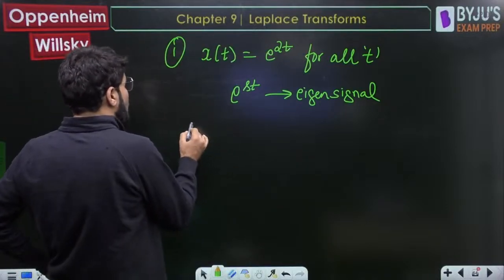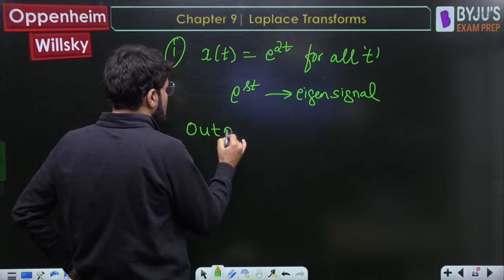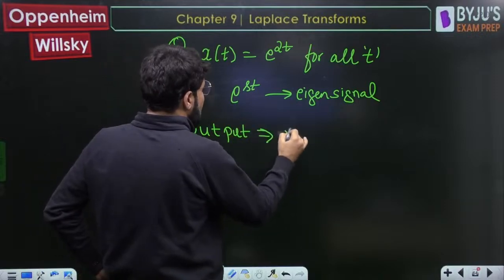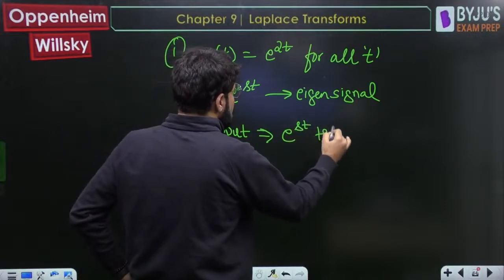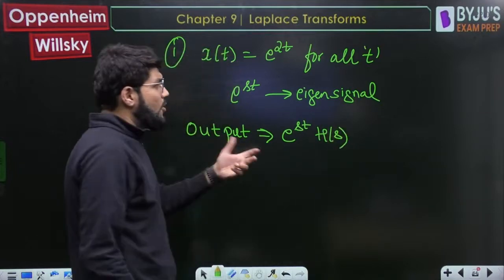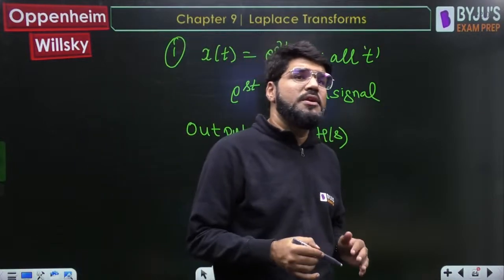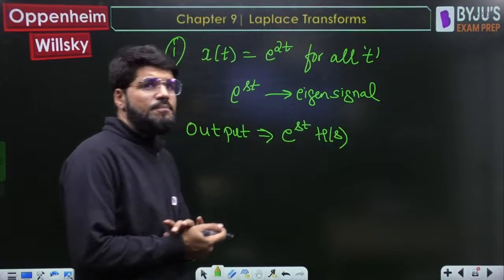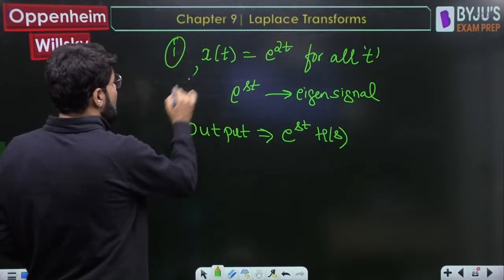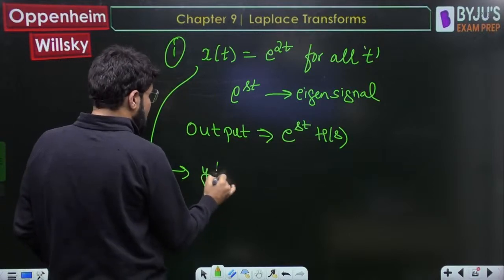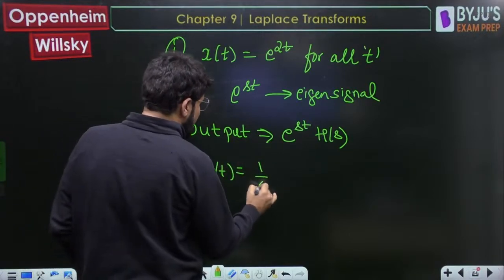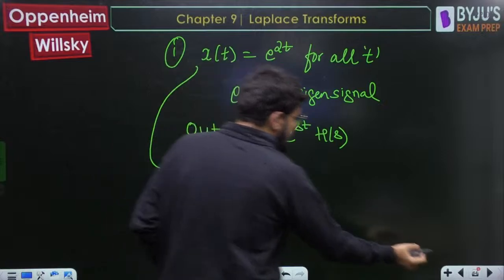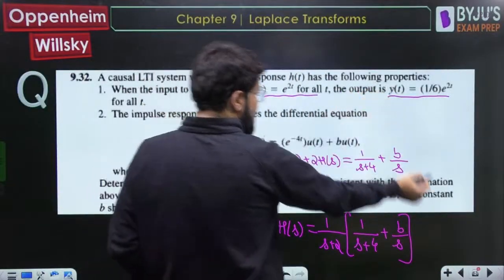Okay, and what is the output for this eigen signal? It is the same e power st multiplied by hs. Then only we call it as eigen signal. The response is very similar to what is the input, only multiplied by some factor, that is hs. Okay, and that is what is given. Actually for this xt, yt is given as 1/6 e power 2t. यही given है ना? 1/6 e power 2t.